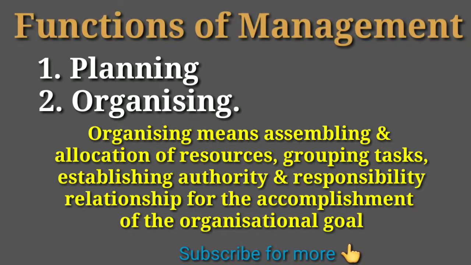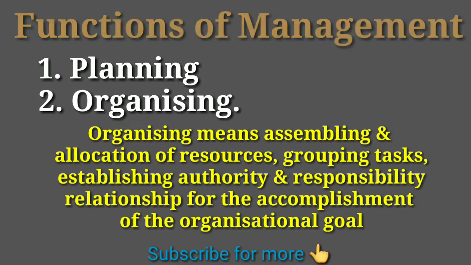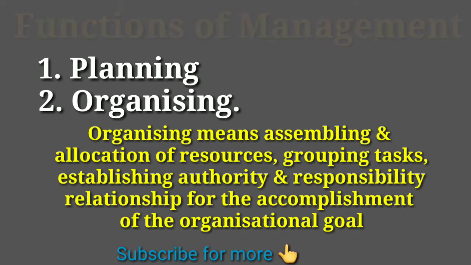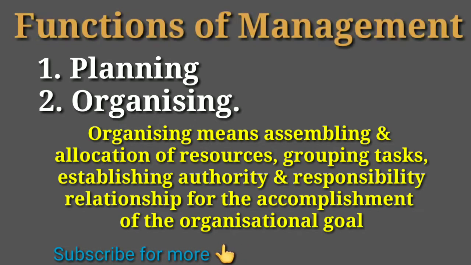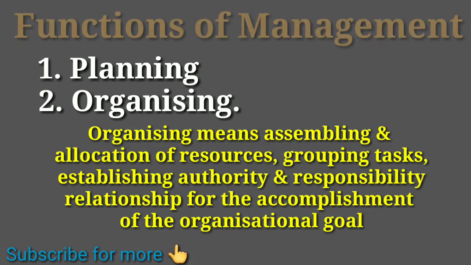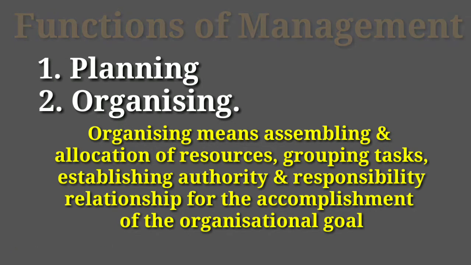And along with this, we also establish authority and responsibility relationship. That means we establish superior and subordinate relationship. That means who is going to issue instruction, who is going to receive instruction, that is all. So what have we studied in organizing? In organizing, we talk about assembling of resources, allocation of resources, assignment of duties and responsibilities, grouping or categorizing the work, and establishing superior and subordinate relationship. That is all we talk about in organizing.